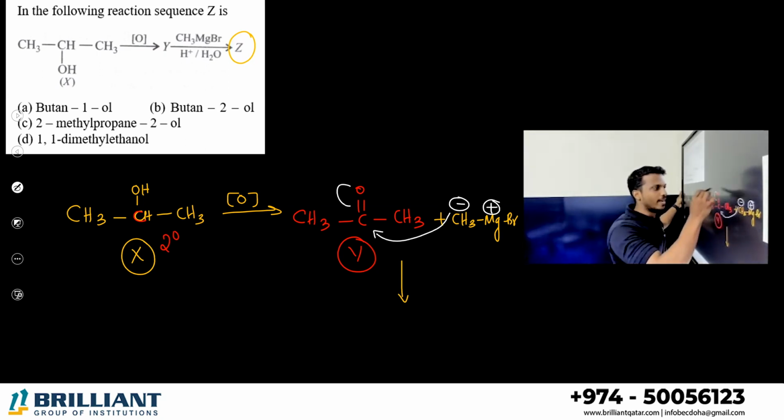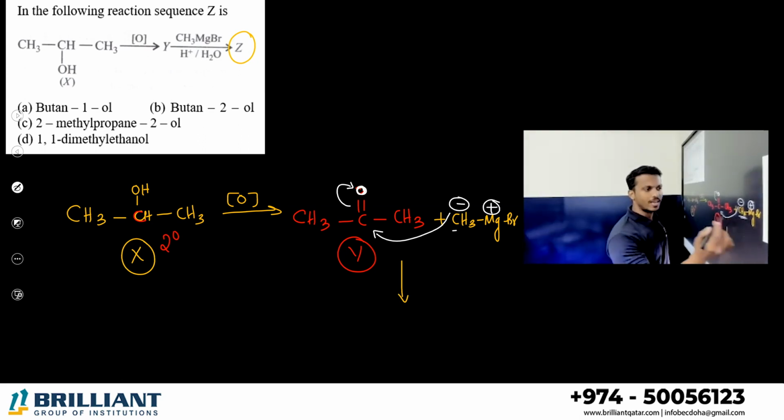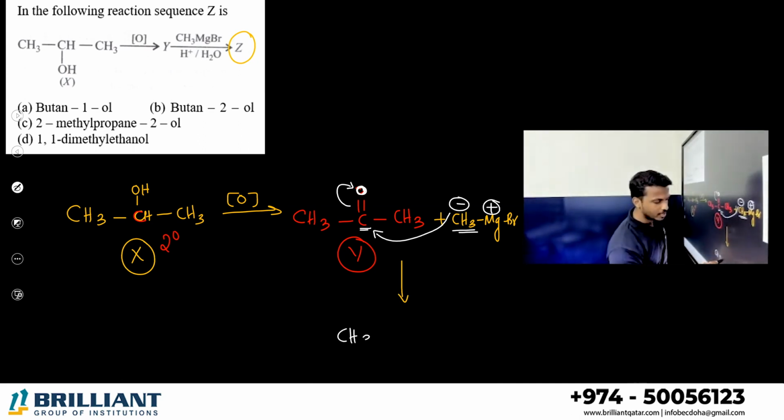And this becomes O minus. Finally, this oxygen you will make it as OH. Correct or no? You can see the previous mechanism. So anyway, whatever the alkyl group, you will definitely add into this carbon. O becomes OH. Write it directly. Your product is ready. CH3, C, CH3. The upcoming CH3, the O becomes OH.